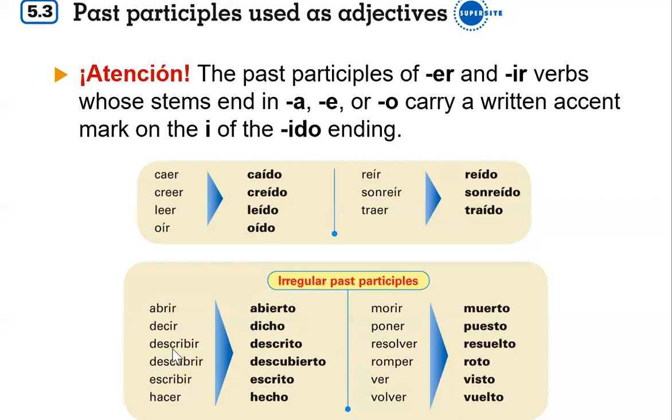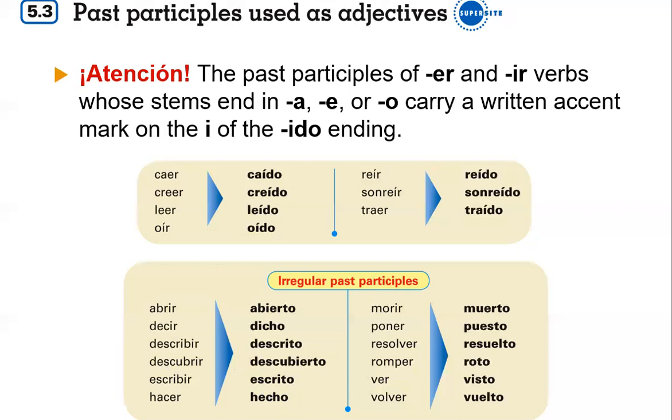Decir, dicho. Describir, descrito, which if you skip down here, you can see escrito is escribir, so describir with a D in front of it, descrito, same deal. Descubierto, and cubrir is actually not on here, but cubrir would be just cubierto, covered. Discovered, descubierto, covered, cubierto, with cubrir, without the DES in front of it. Hacer, hecho, and anything with a prefix in front of it.